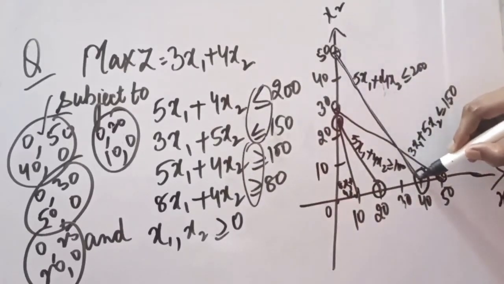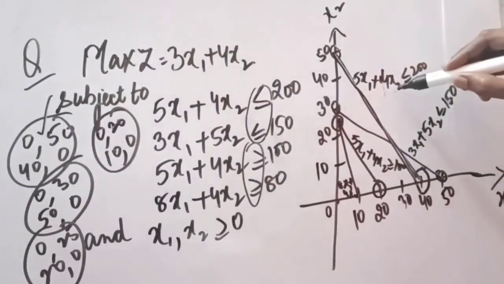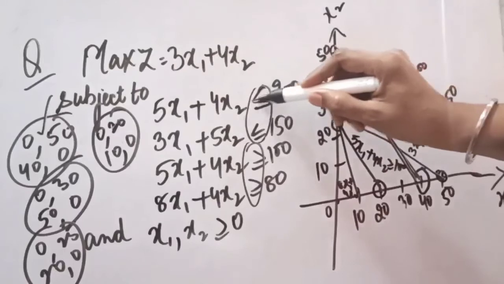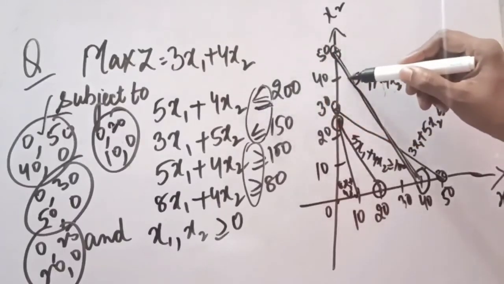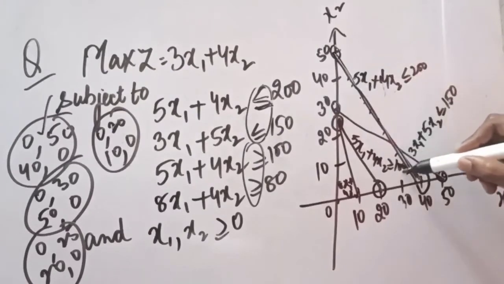Now this is our first equation. This we have plotted, 50 and 40. So 50 and 40 is the first equation. Here the sign is less than. It means we have to shade any area below this point. We cannot go above this point. This is the first condition.